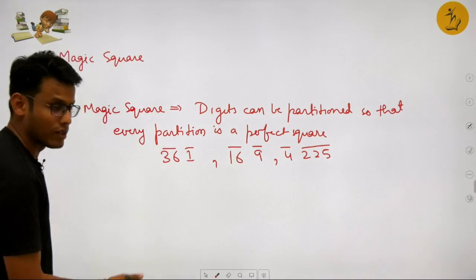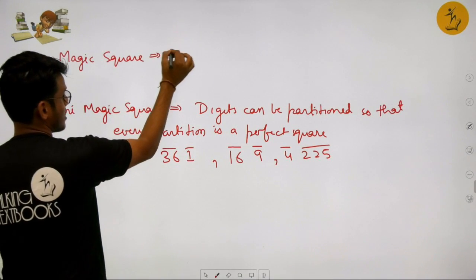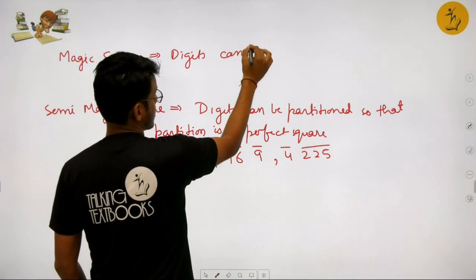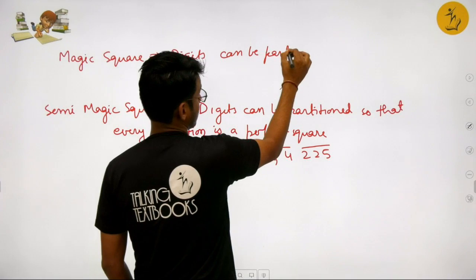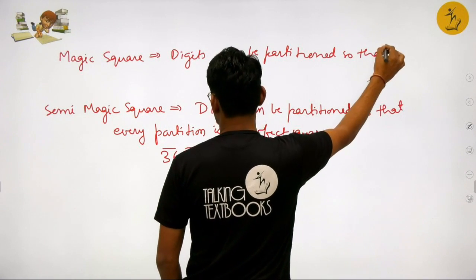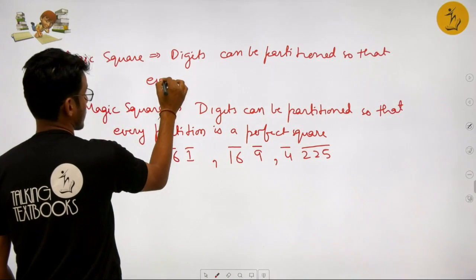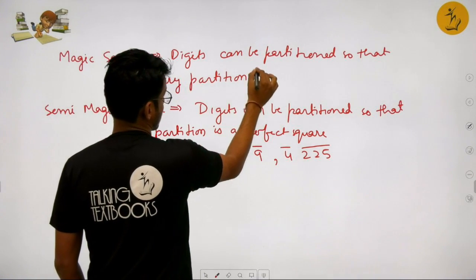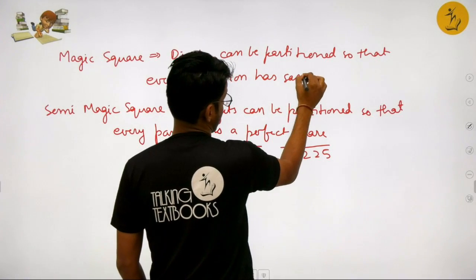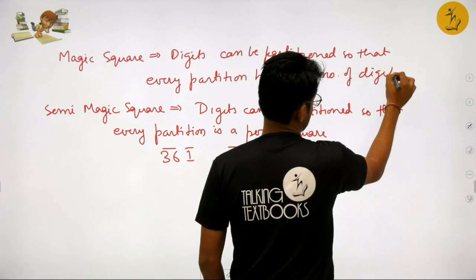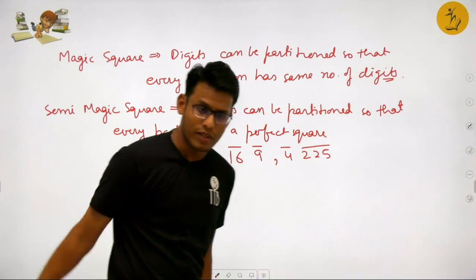So they have different sets of digits. Then for a magic square, the digits can be partitioned so that every partition is a perfect square and has the same number of digits, right? Same number of digits.